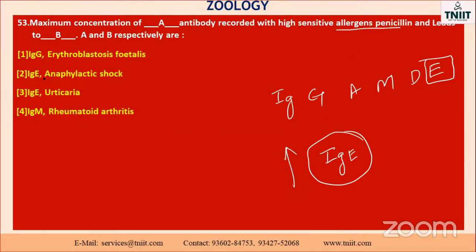So immunoglobulin A, E, where is it? These two only, isn't it? The answer also comes to these two only. Isn't it, mate? When it happens, okay, these two, it will not come.